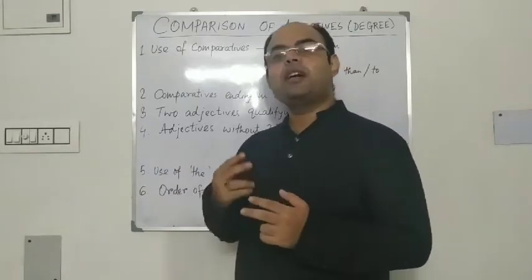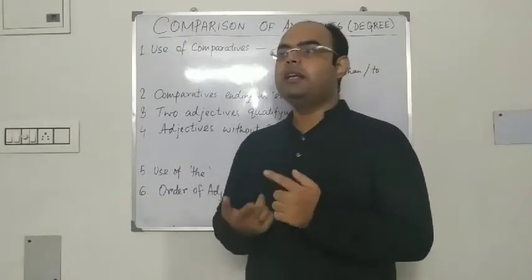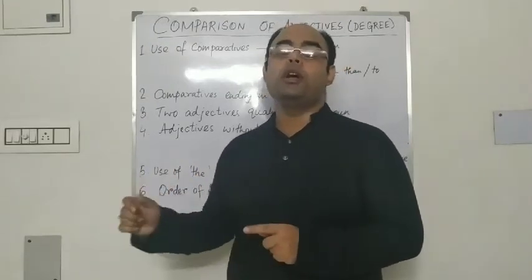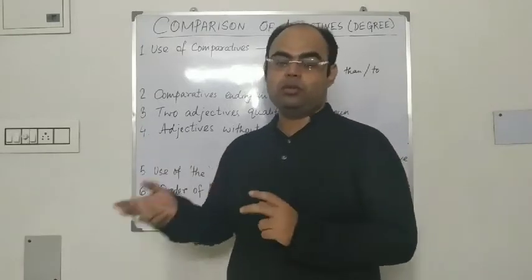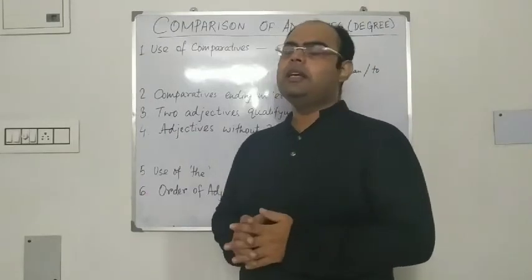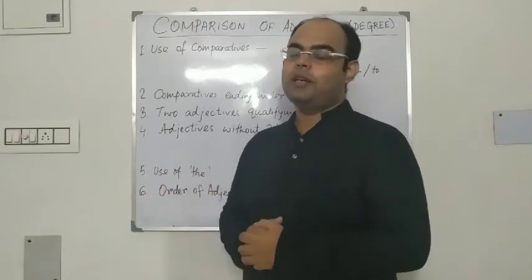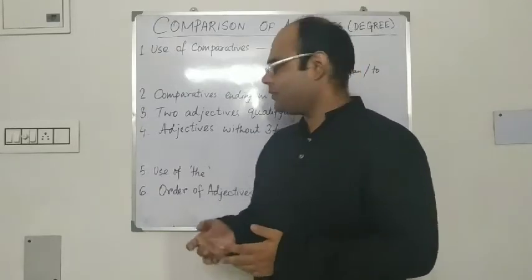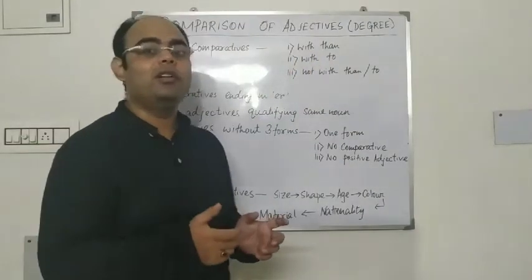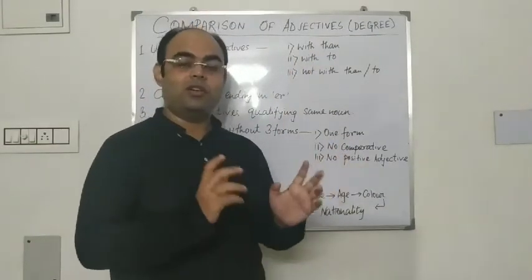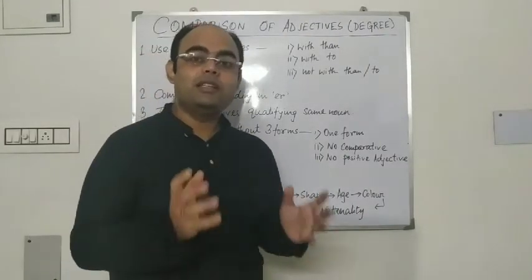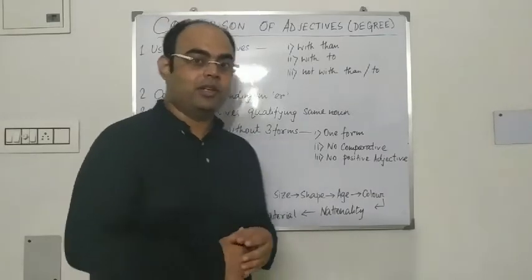So these are words where adjectives in positive degree are preceded by 'the'. Now, if the comparison is between two, we write he is the taller of the two boys. See, the comparison is between two, so the taller. If the comparison is among more than two, then we say he is the tallest boy of the class. Generally, whenever there is 'the' before the adjective, somewhere afterwards there is 'of'. No 'than', no 'to'. 'Of' is there. Generally, not always. Okay. So this is the case of use of 'the'. It's very confusing. Please note it.